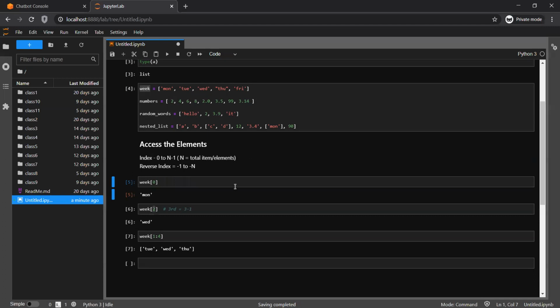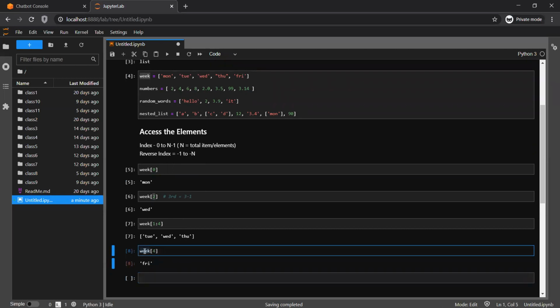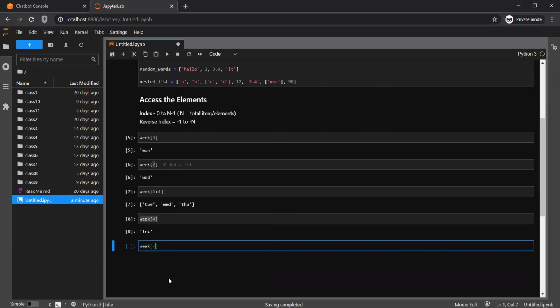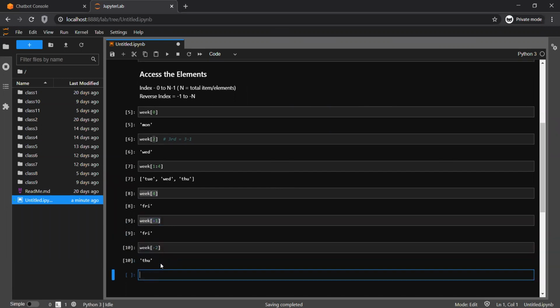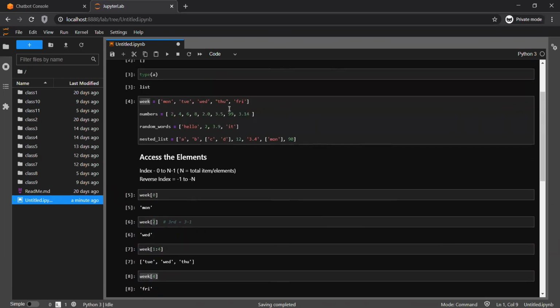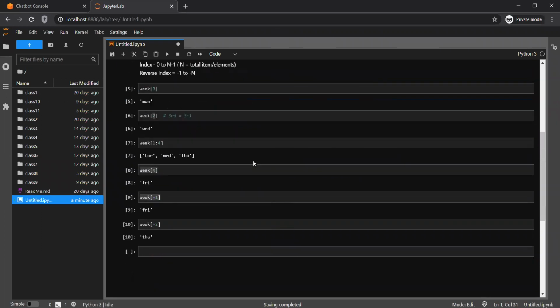So how does it start? Suppose I wanted to access the last element, so either I count the indexing, let's count 0 1 2 3 4. If I put 4, I'll get Friday. If I don't want to know the actual length, I simply want the last element, so I'll put week -1, which will count from reverse. The same way, if I make it -2, it counts from the second last element. So if I come here, see, the second last element is Thursday.